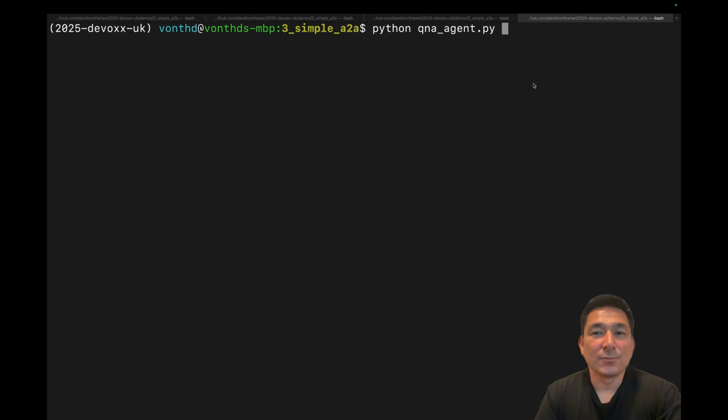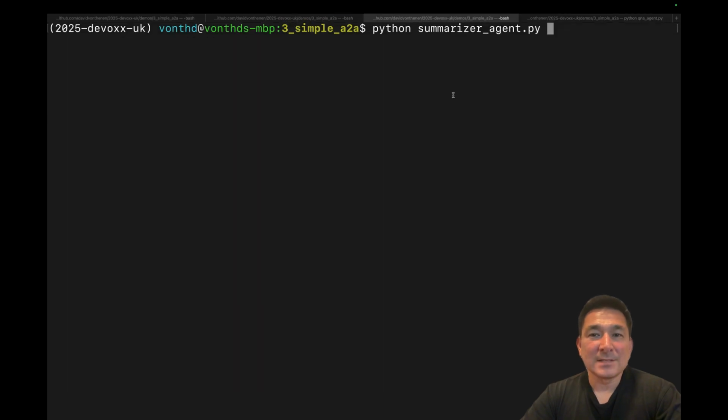So we have 4 console windows, 3 windows for our 3 agents, and then our last console window for our client. Again, this solution architecture is composed of 3 agents: the question and answer agent, the summarization agent, and finally the coordinating agent. So let's go ahead and start the question and answer agent, which effectively allows us to do research in order to obtain information required by the other agents.